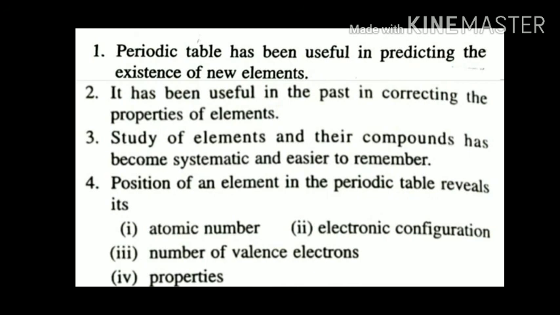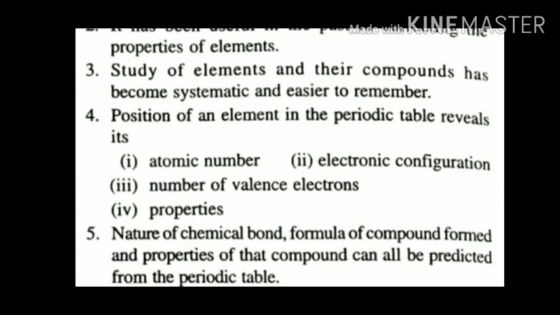Study of elements and their compounds has become systematic and easier to remember. Position of an element in the periodic table reveals its atomic number, electronic configuration, number of valence electrons and properties. That is, if we have a periodic table, then it becomes very easy to know the atomic number, electronic configuration, number of valence electrons and several properties of elements.